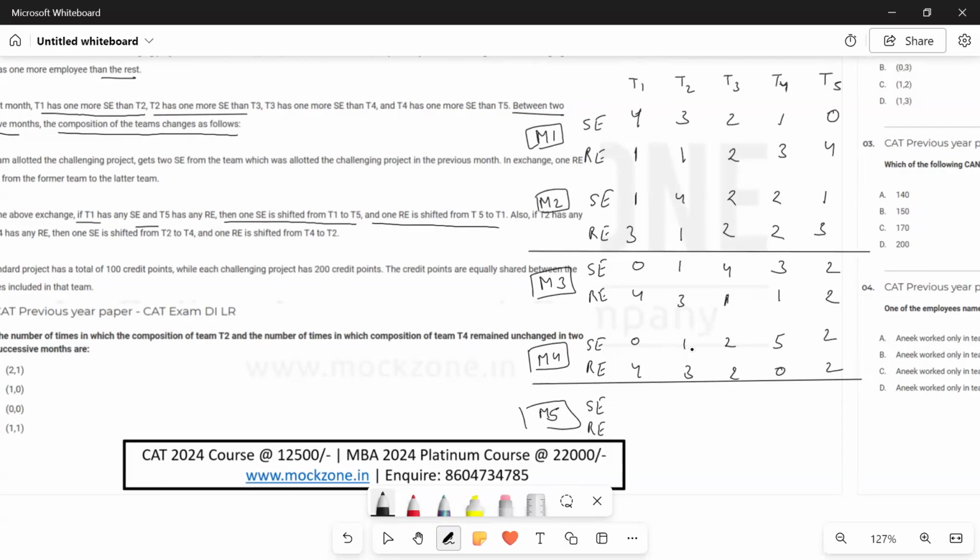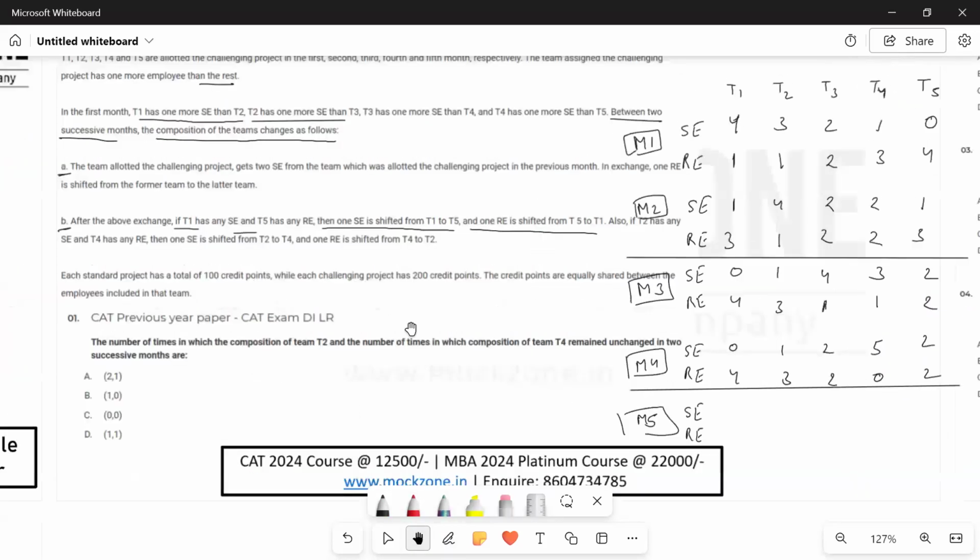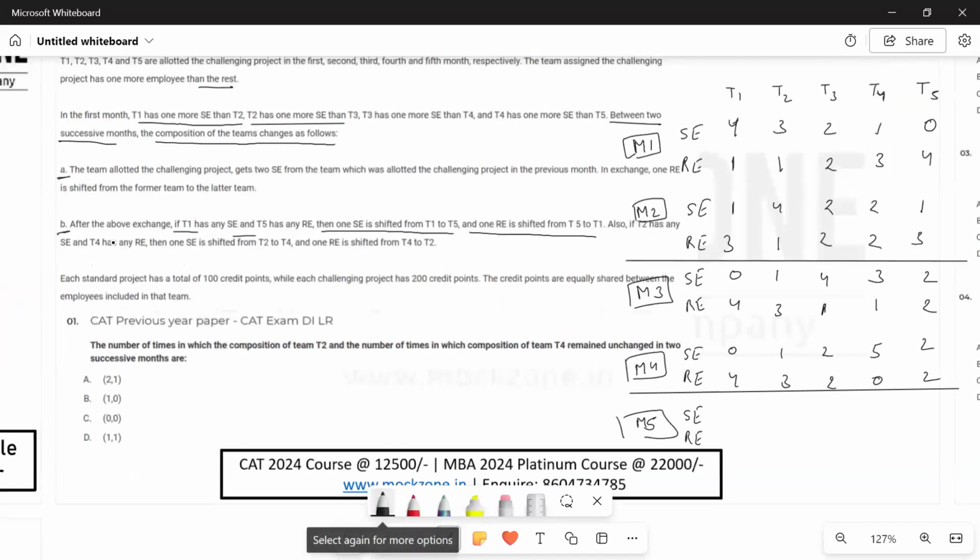Coming to T2 and T4, we see that there is no RE for the T4 to give back. So there won't be any exchange between T2 and T4 either. This will be the final step. Because it was written that step number B will only take place if T1 has any SC and T5 has any RE to give.